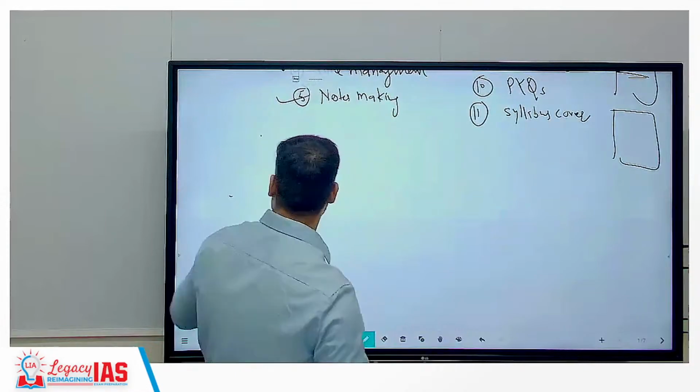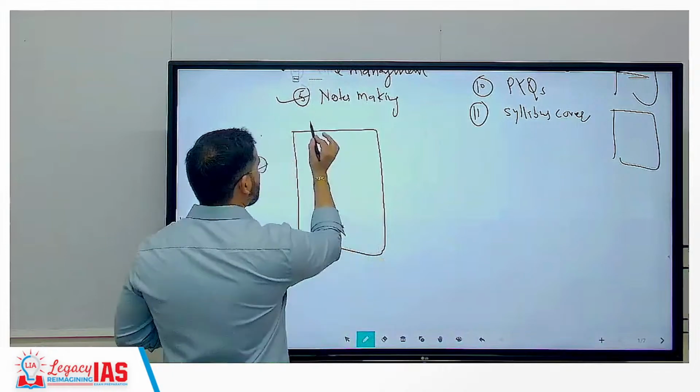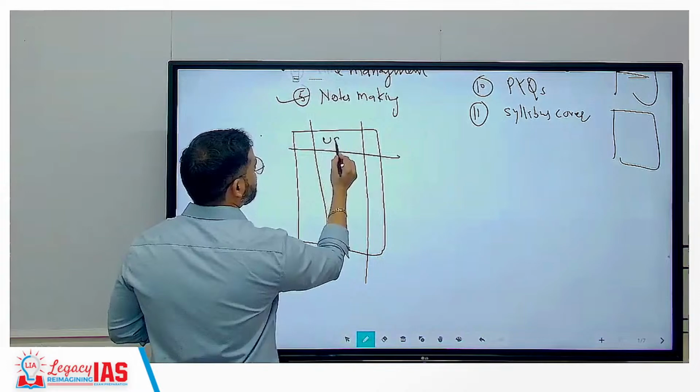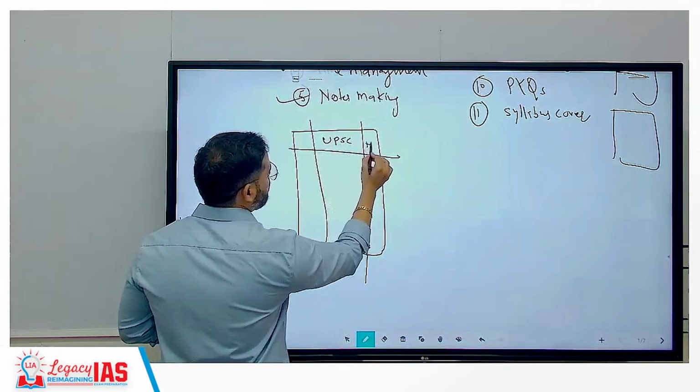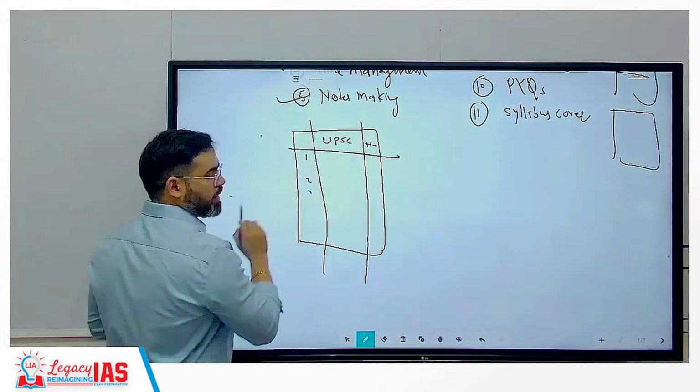For example, that booklet will be like this. This is a page. Here margins will be given, correct? This way. Here UPSC will be written. Here, for example, don't write anything. Okay. Here you can write question 1, 2, 3 like this.